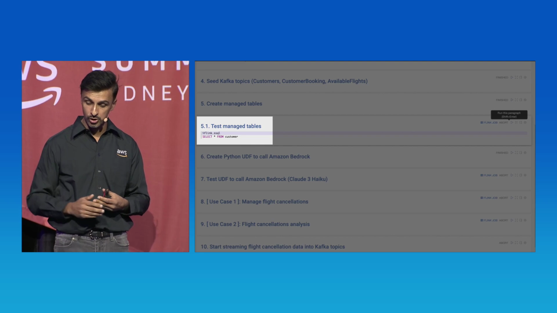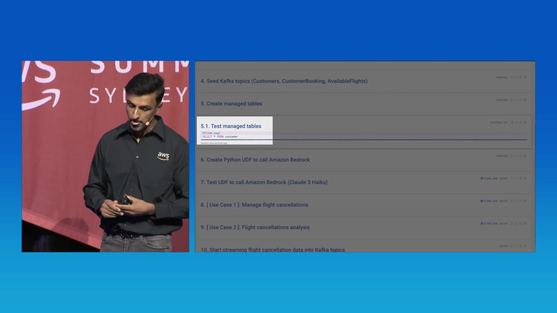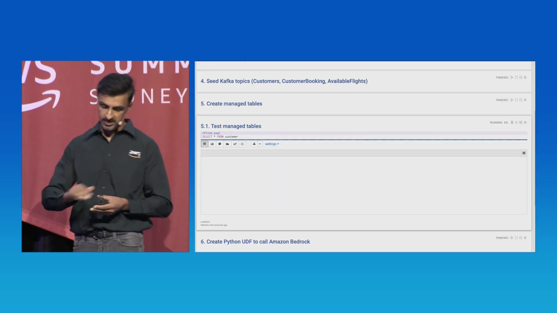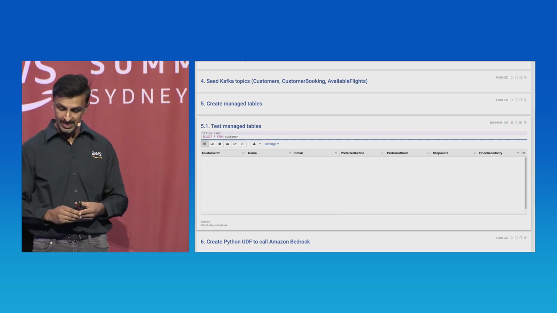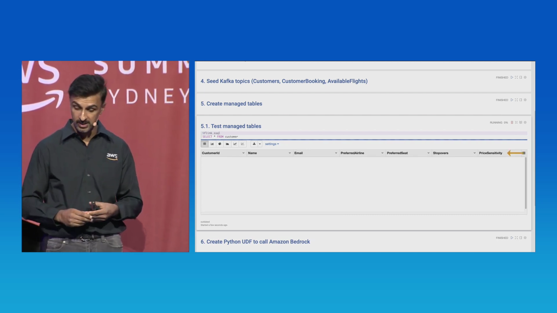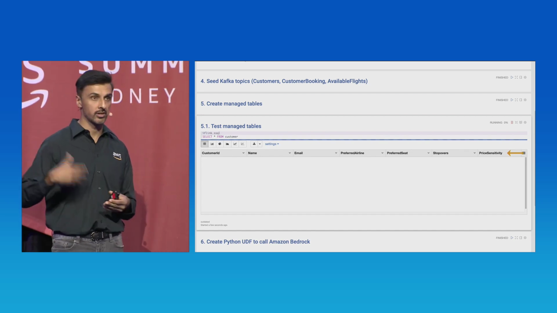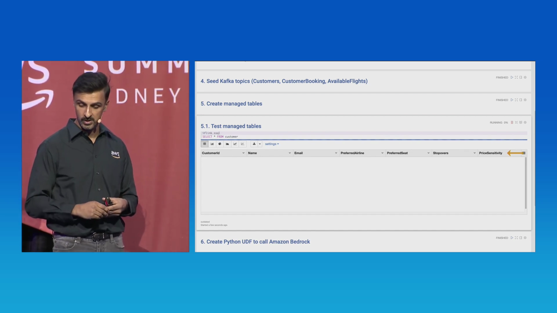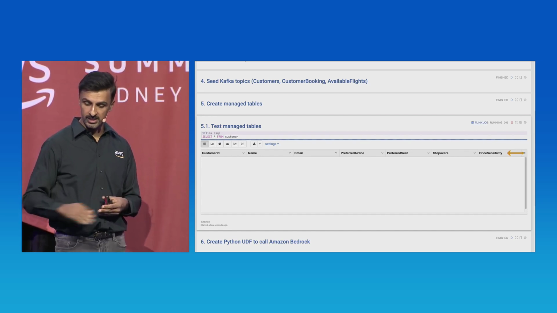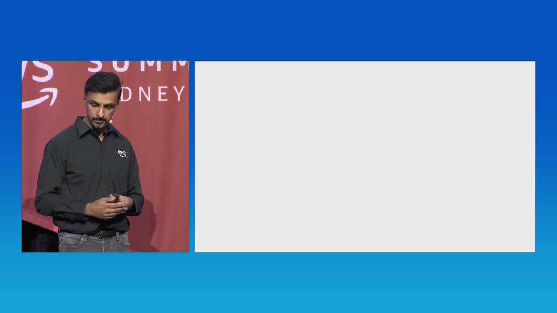So if we run this job, hopefully we're going to see the schema. Yep, so we've got customer ID, name, email, so the schema is recognized, the metadata for the table is recognized. And so now the scheduler is going to try and provision the Flink job. And so while we're waiting for that to run, let's jump over to the Flink dashboard.